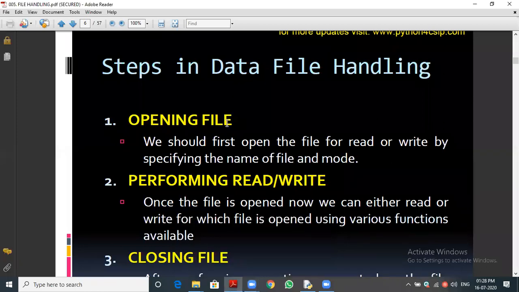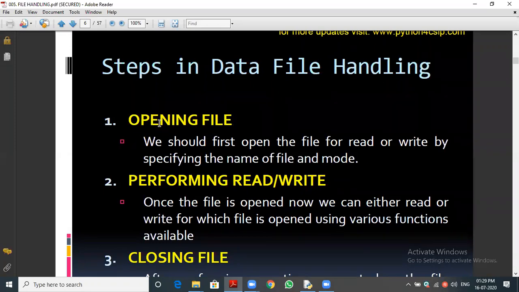Okay, students, as a continuation, now we are coming into the core part of file handling. Three steps are there. What are the steps? First step, opening a file. First we need to do any operation: either write data or read the content. Write means storing into the file. Read means getting the data from the file, reading the content which we already stored. That is read and write.